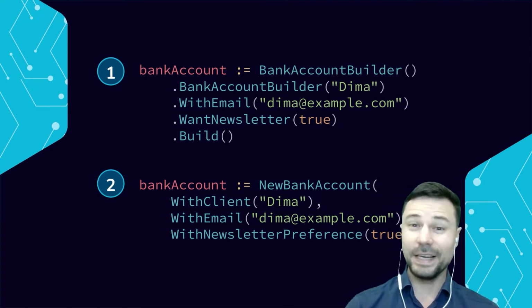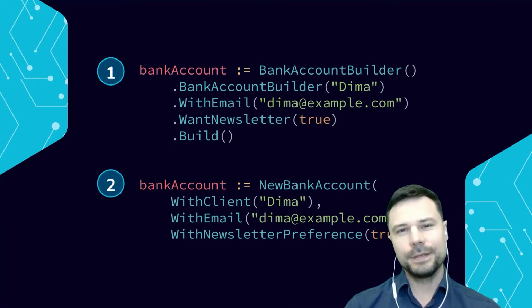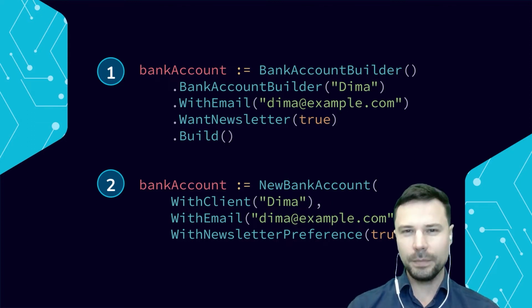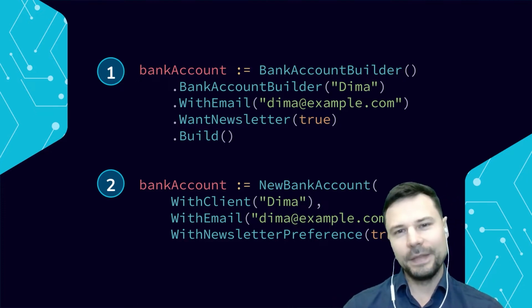So the options pattern is kind of like a cousin of the builder pattern. It's superficially very similar, but one way to differentiate them is to think of the builder pattern as one object preparing another. For the options pattern, the object is prepared using a list of modifiers, a list of options. Those are typically closures. Let's look at the classic.